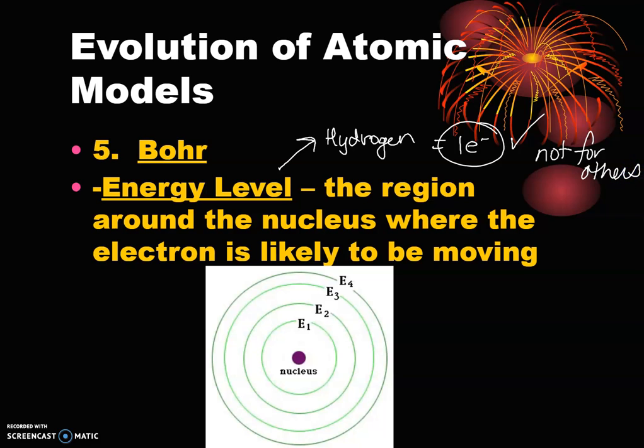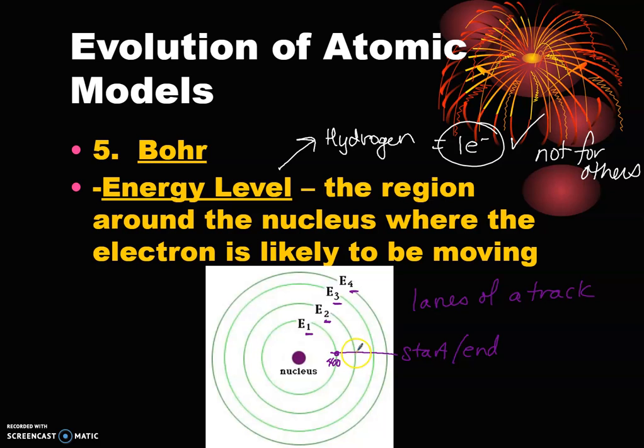So when he looked at his hydrogen spectra, he saw the nucleus was here, and then there was a first energy level, and second energy level, and third, and fourth. So basically, it was like lanes of a track. And for those of you that have ever run on a track, which I'm sure most of you have, if this is the start or end line, finish line, if you start right here and you do one full lap, that's going to be a certain distance, okay? In track, it's usually going to be 400 yards here. It'd be meters in other places.